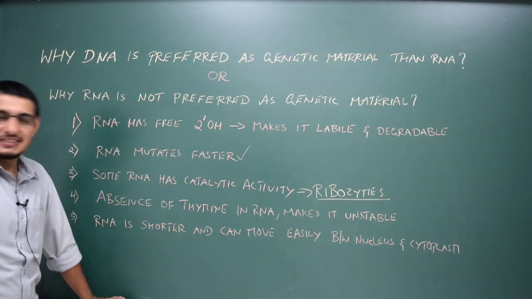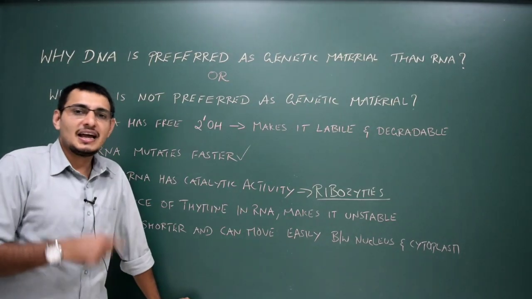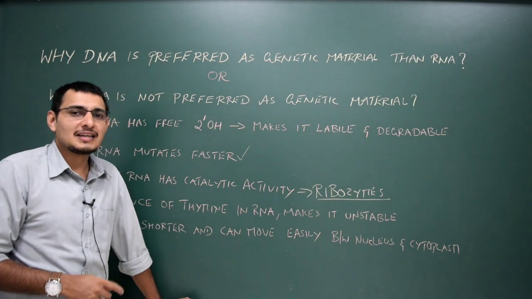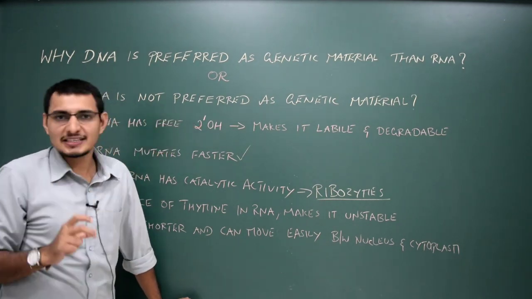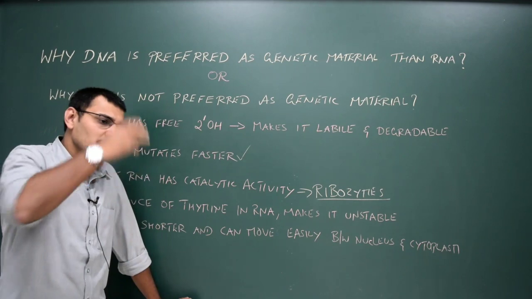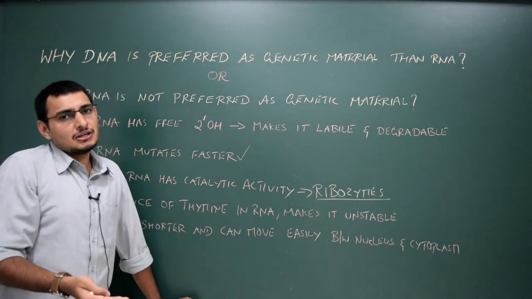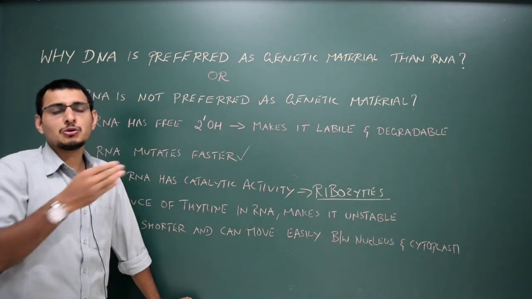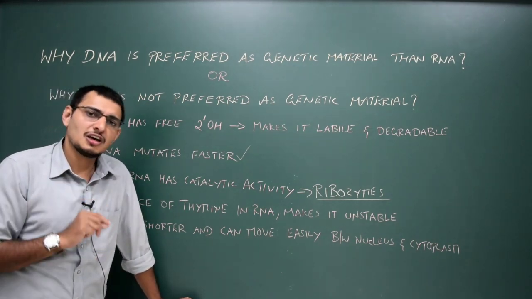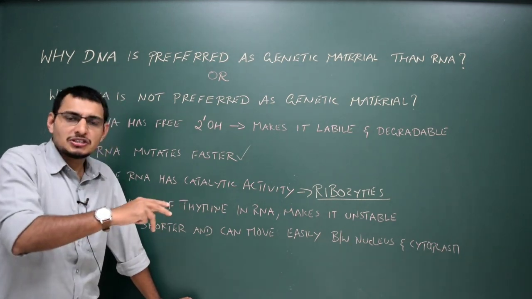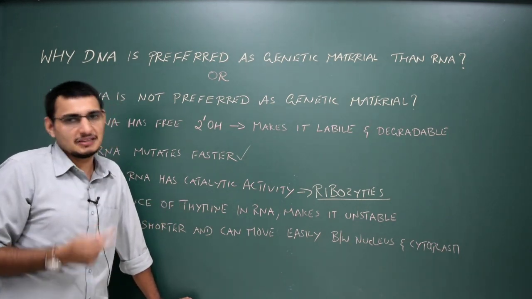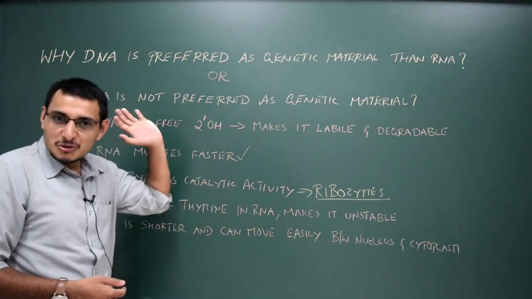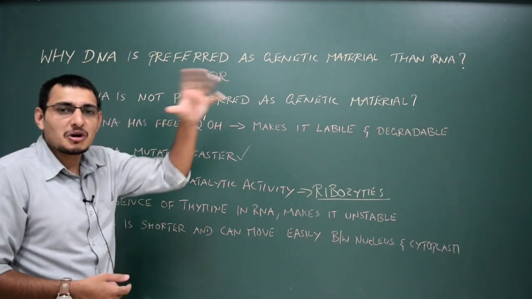RNA is shorter. If you look into the length of the DNA and RNA, the DNA is very long, RNA is very short. RNA normally acts like a messenger, it just carries the information which is stored in the DNA from inside the nucleus to outside the nucleus, that is the cytoplasm. It just acts like a messenger from DNA to the ribosome to synthesize a specific protein. Because of its shorter nature, it cannot be a good genetic material. So it can be used for passing the message from DNA to the ribosome to synthesize a particular protein. That's it.